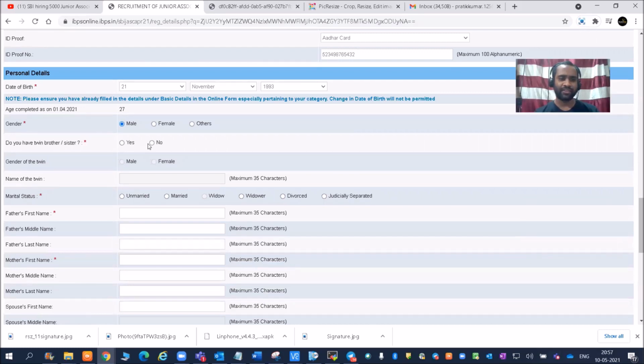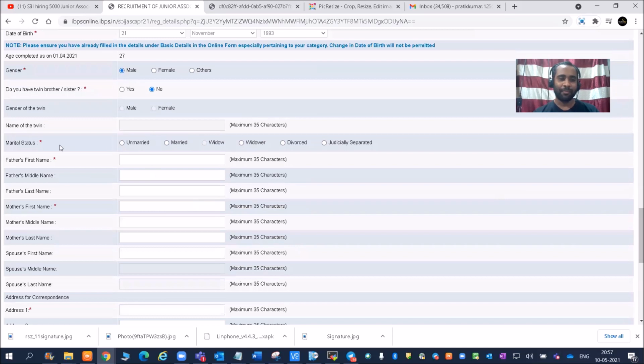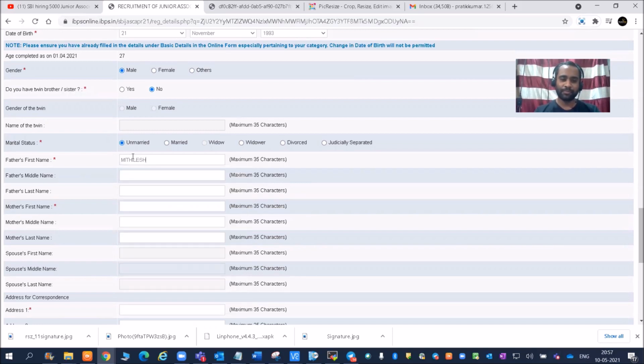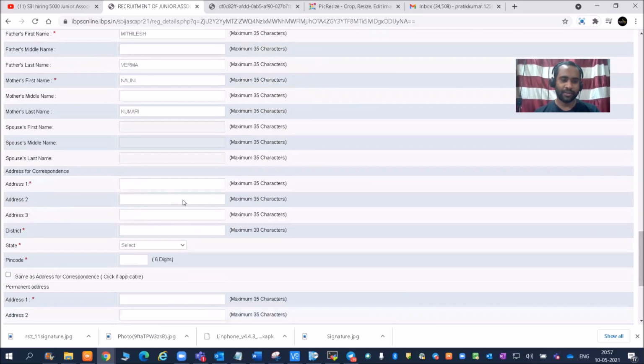Do you have a twin brother or sister? Otherwise that twin brother or sister will go to your place, and then he or she will write the exam. Marital status, so you can put unmarried. Father's first name, so you can put, okay, I do not have a father. Father's first name and father's last name. And then mother's first name, so you can fill some data. Mother's last name is not mandatory, but anyway I'll fill it. And then address, I'll fill some random address.